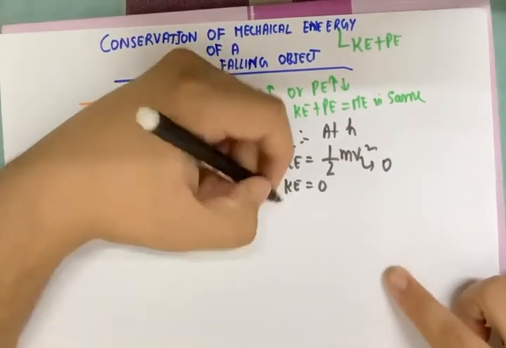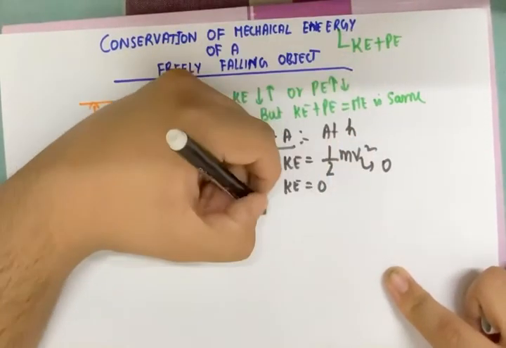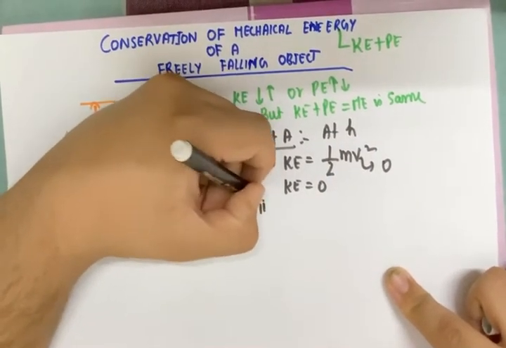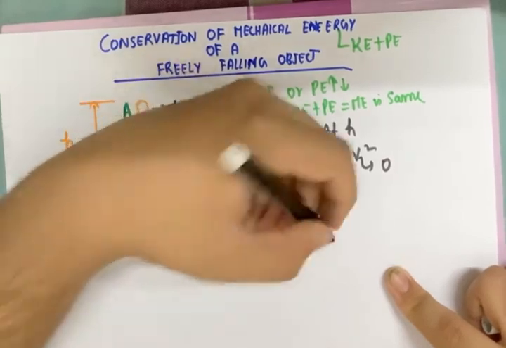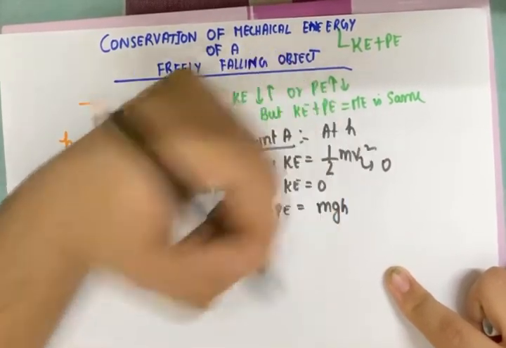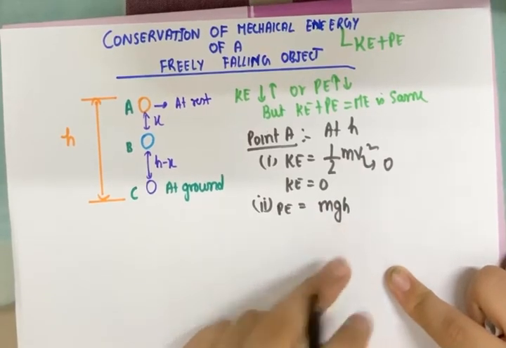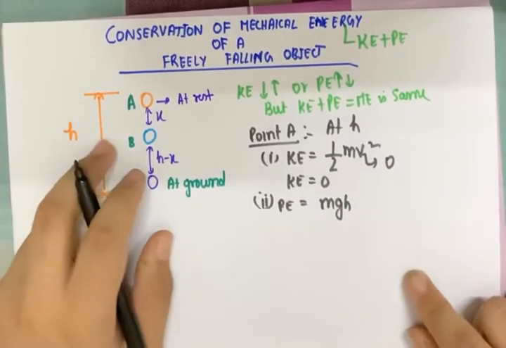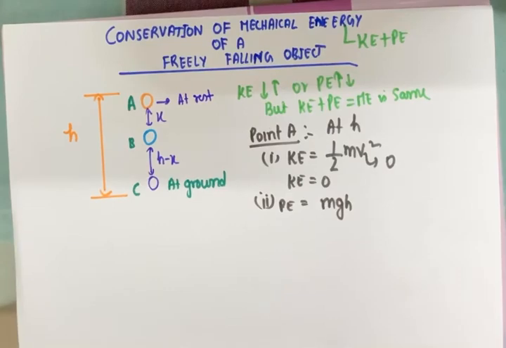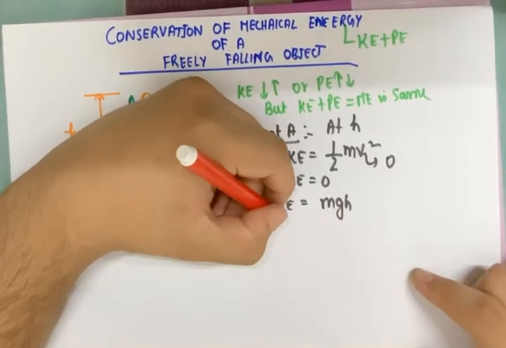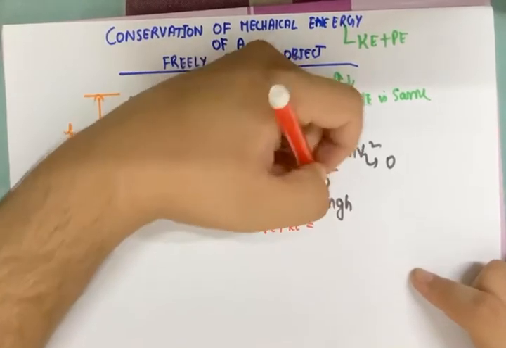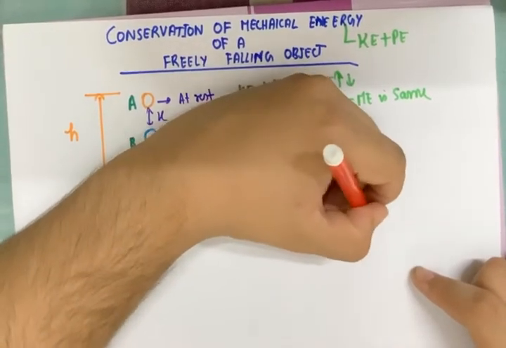Now next is the potential energy. The potential energy, the formula we all know, is mgh. Here m will be the mass, g will be the acceleration due to gravity because it is under free fall, and h is the height. This is the potential energy. But what am I dealing with? The sum of kinetic and potential. So I am taking PE plus KE. Now KE is 0, so what is PE plus KE? mgh. Okay, that is equation 1.